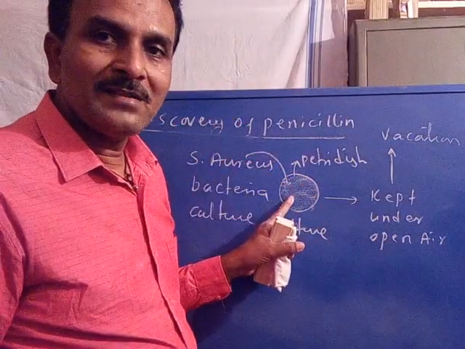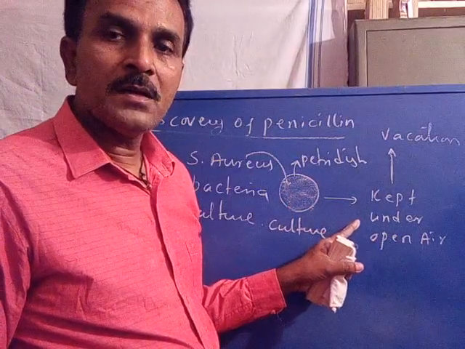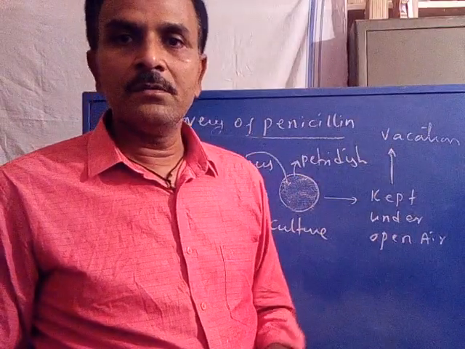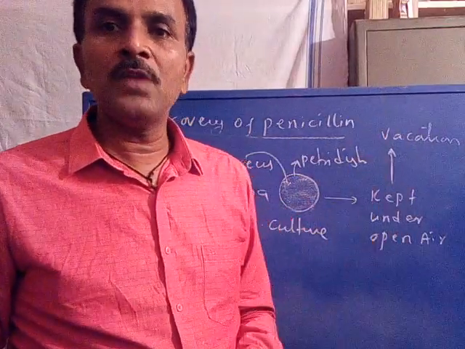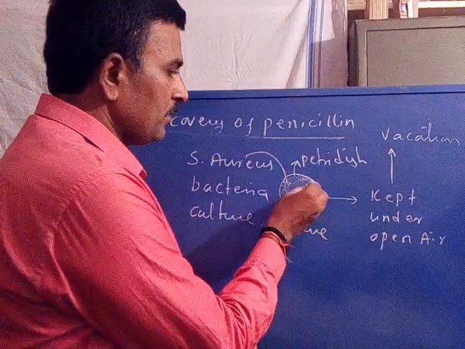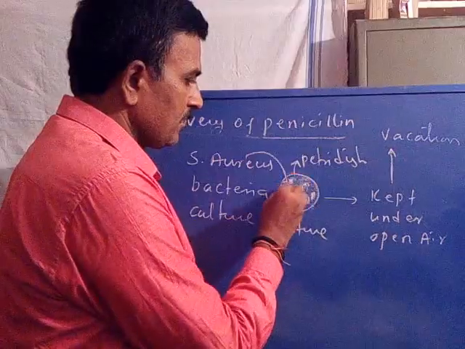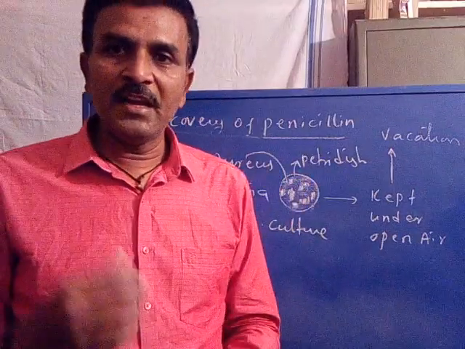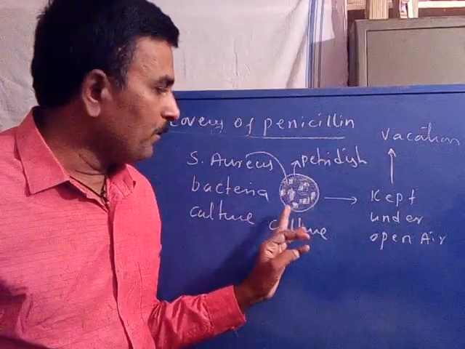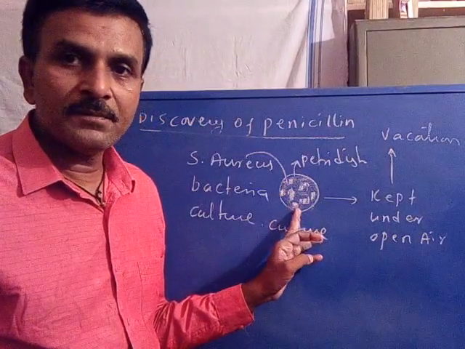This is the culture plate which he kept on his research bench under open air, and he went for his vacation. When he came back to the laboratory, he noticed some green color mold growing on a Staphylococcus aureus bacterial culture plate.